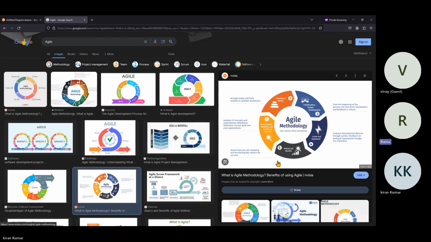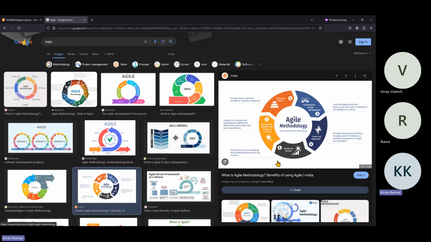Are Scrum Master and Product Owner the same? Both are the same or different? Okay, we are not going to that phase. We don't require it. Software developers will look into that.